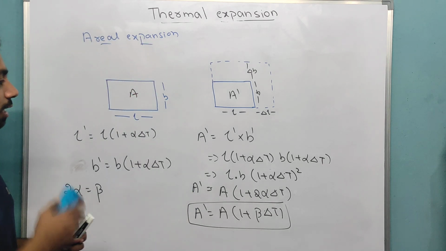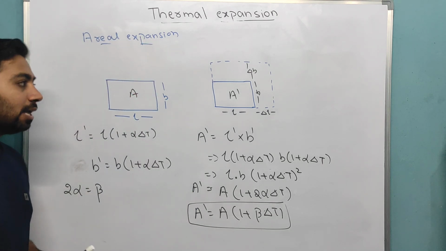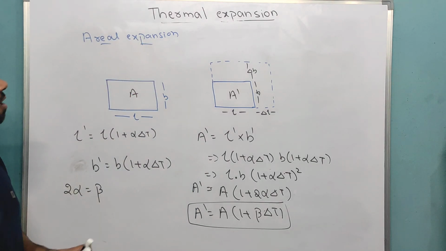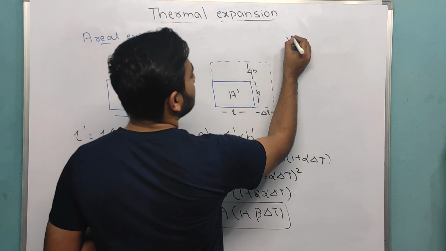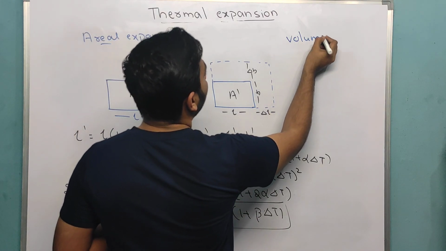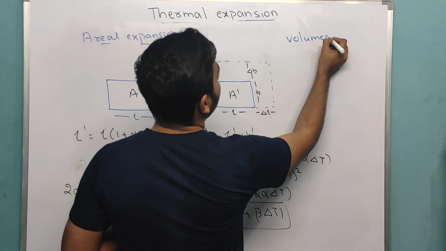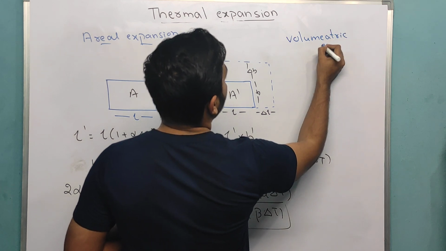Okay, now take this down first. Now the same way we do for volumetric expansion.